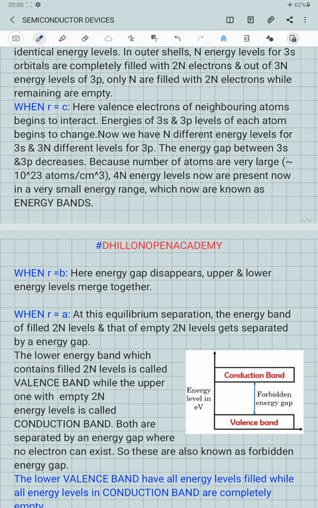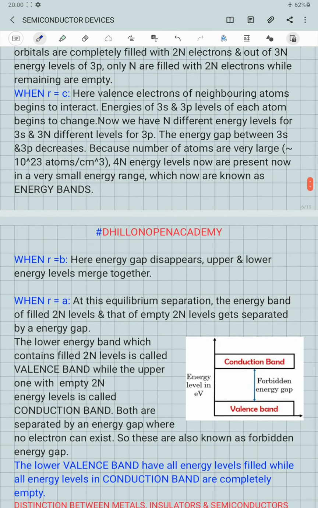The lower valence band has all energy levels filled, while all the energy levels in the conduction band are completely empty. So the valence band is a collection of energy levels belonging to the 3s and 3p levels of all the n atoms of the silicon which have electrons filled inside them.